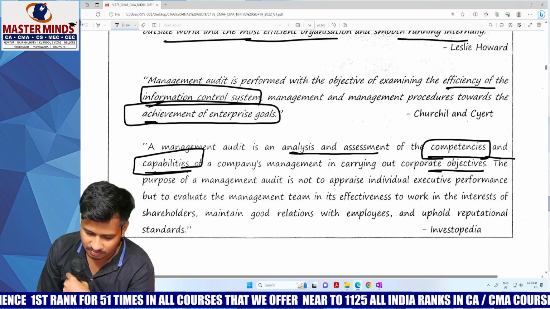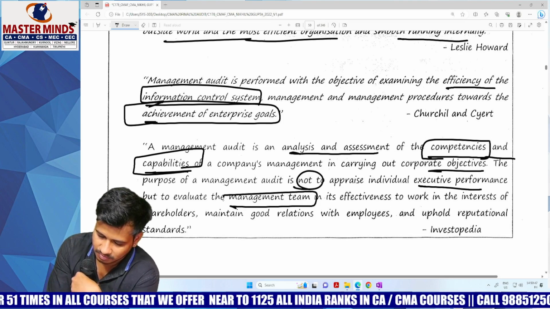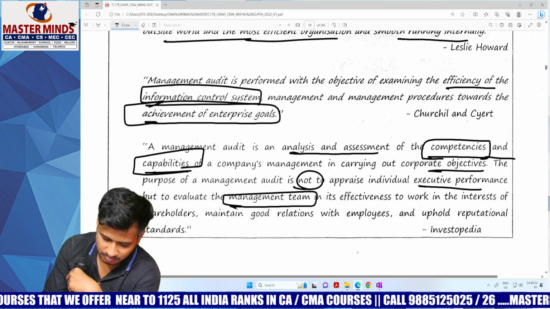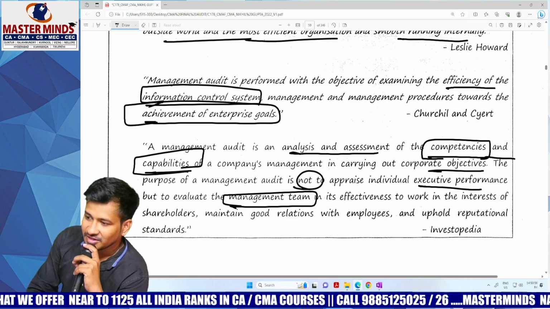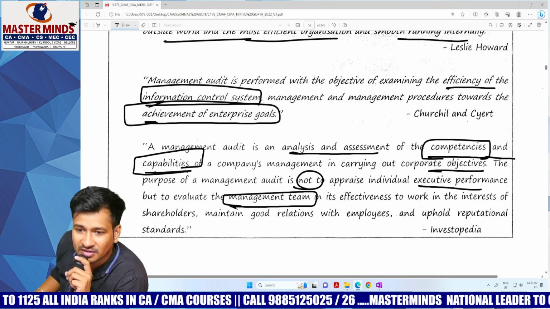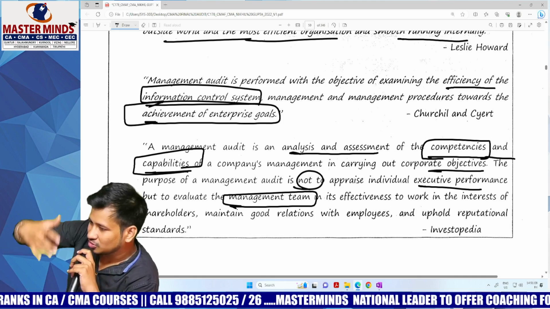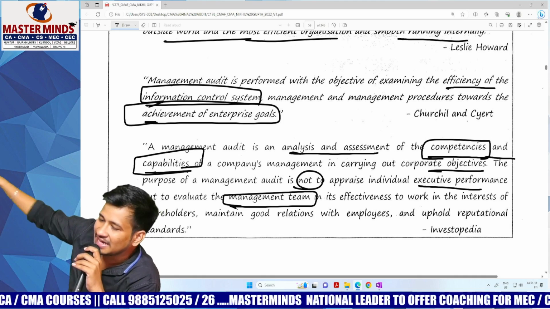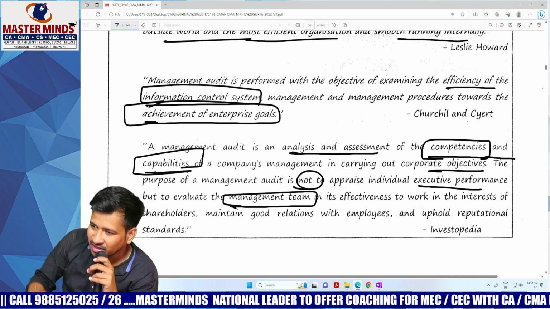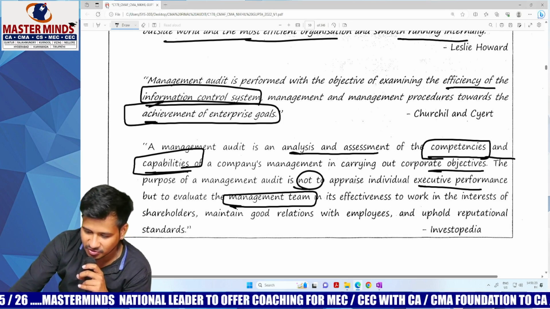The purpose of a management audit is not to appraise individual executive performance, but to evaluate the management team in its effectiveness to work in the interest of shareholders, maintain good relations with employees, and uphold reputational standards. My dear children, a management audit is not only on an individual person, whether he is capable or not, but whether as a whole the management is capable of achieving the said objectives and goals or not. So it's not only on an individual person, but on the entire team as a whole. Clear, everybody? That is another definition which is given by Investopedia.